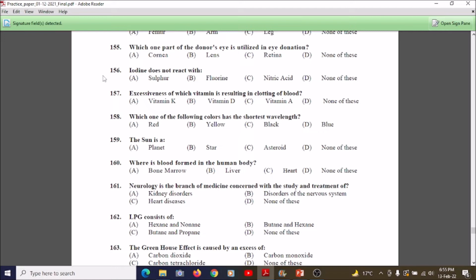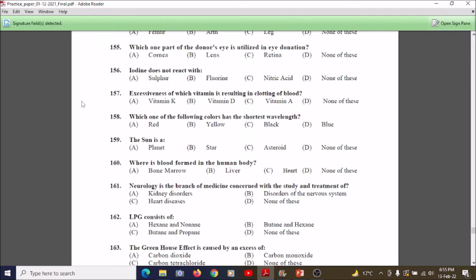Students, now we go to question number 156. It says: iodine does not react with: option A sulfur, option B fluorine, option C nitric acid, option D none of these. So its answer is sulfur, option A is correct. Iodine does not react with sulfur, so due to this, in chemistry we read that it doesn't react with iodine.